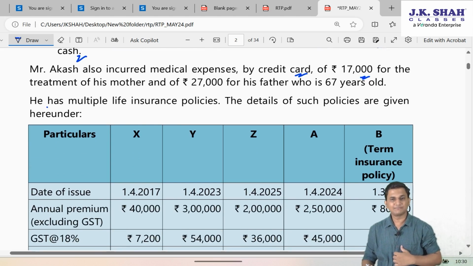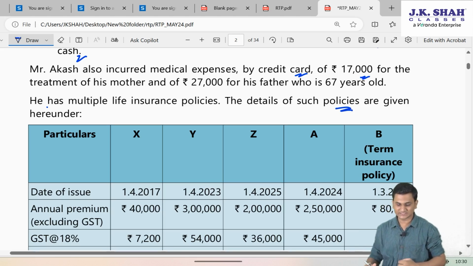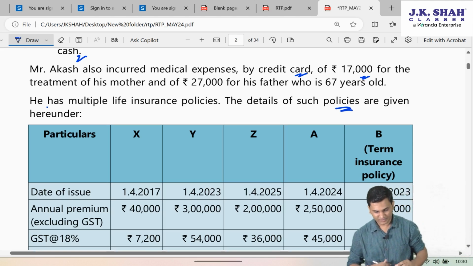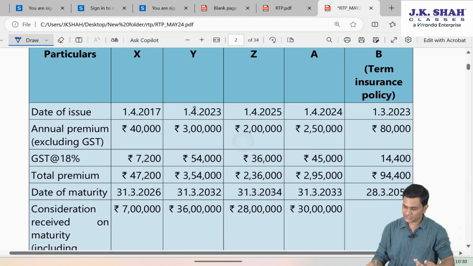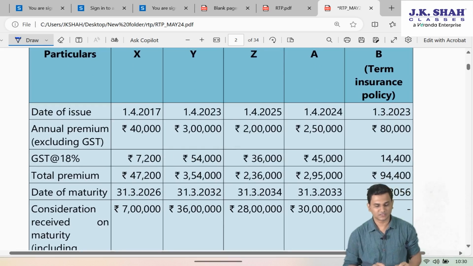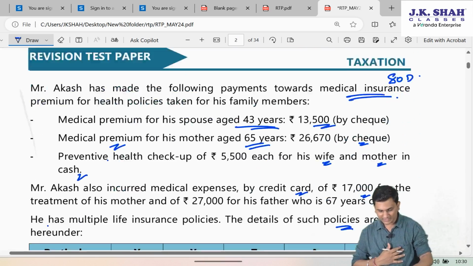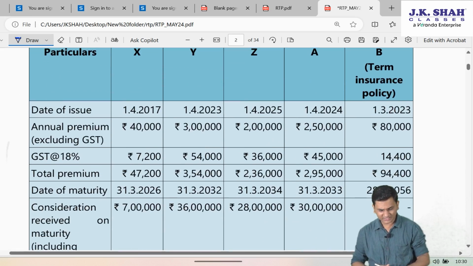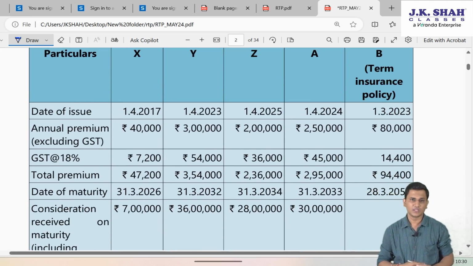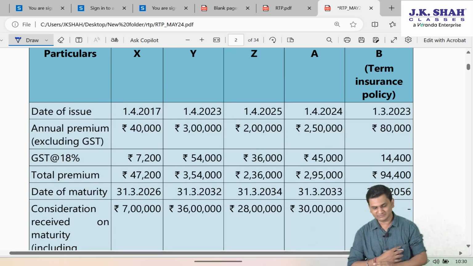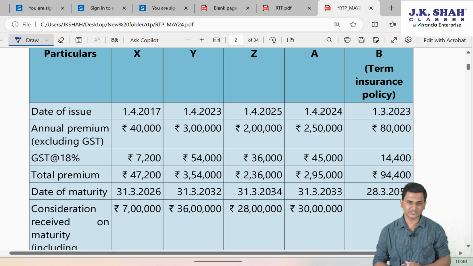He has multiple life insurance policies. The details of such policies are given hereunder. They are giving you 5 insurance policies of Mr. Akash, wherein they are giving you the date of issue.